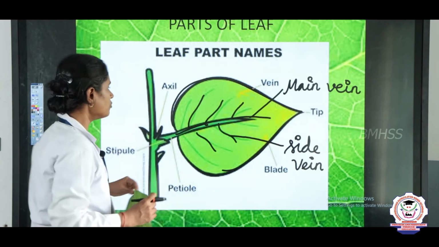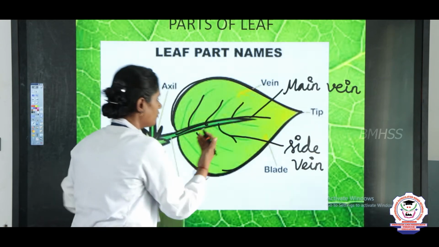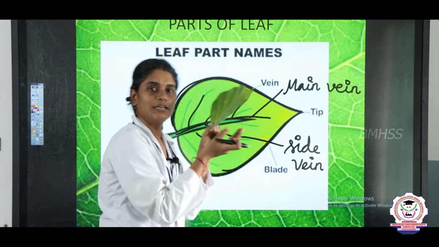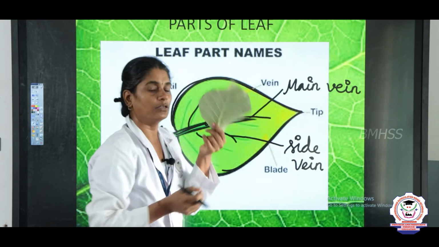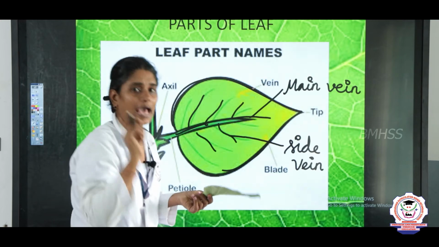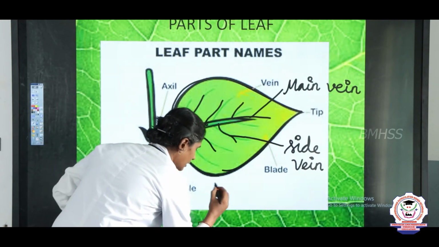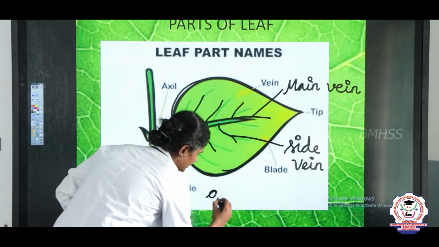Okay. And if you see the underside of the leaf, beneath the surface of the leaf, it has tiny air holes, small air holes.